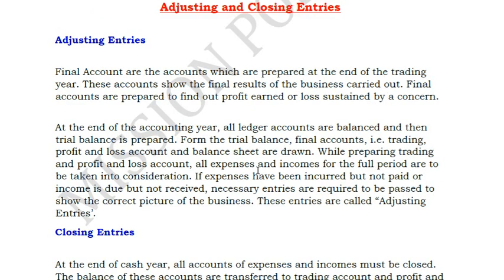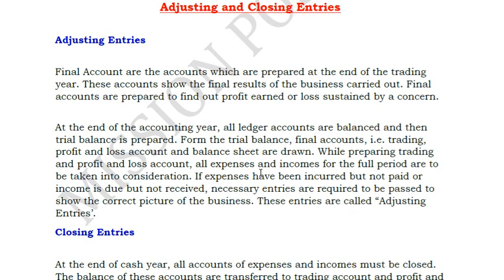Next is something called adjusting entries and closing entries. So this we will cover when we do the entire final accounts concept. Adjusting entries or closing entries are generally passed at the end of the year for all those entries which should have been posted in that year but have not been posted. For example, in March ending, you have to receive a lot of invoices, right? But you generally don't receive that invoice because this month's invoice will be given in the next month only. But even though it is given in the next month, it is pertaining to this month, isn't it? So it pertains to this financial year.